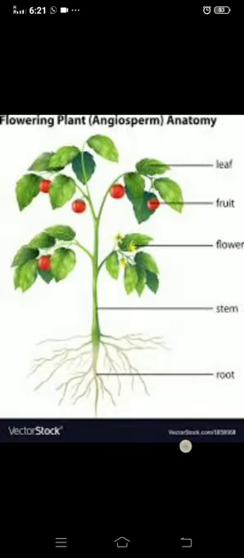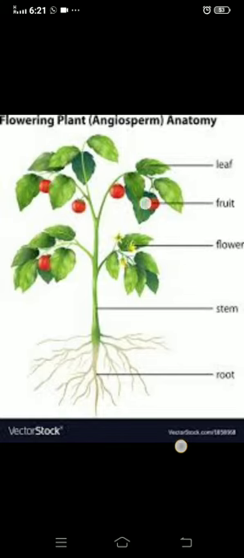What does reproduction mean? Before that, we want to know what the parts of a plant are. You have studied this from lower classes onwards. Root, stem, leaf, flower, fruit, and the tip of a branch, which we call a bud. These are all the parts of a plant.